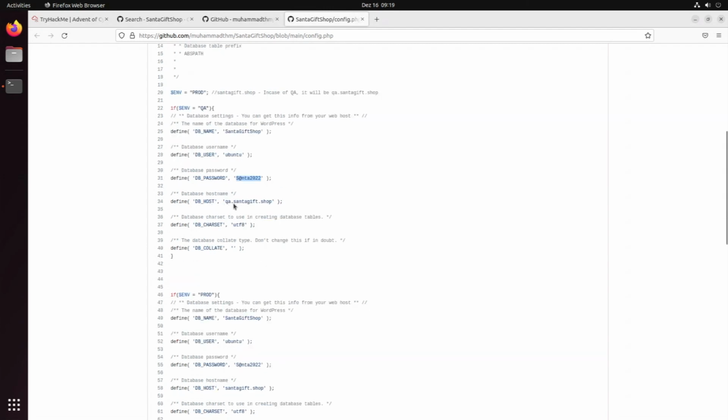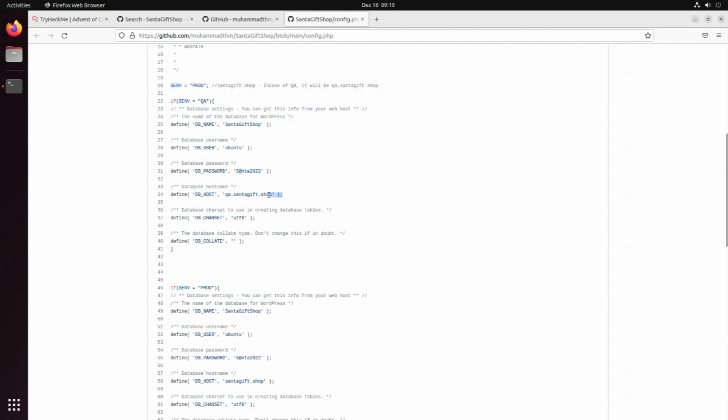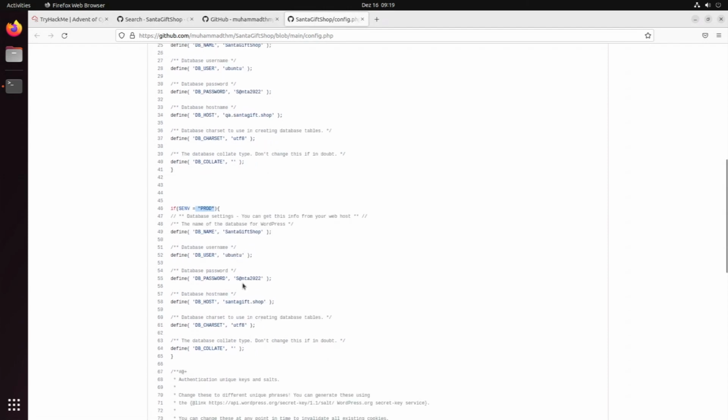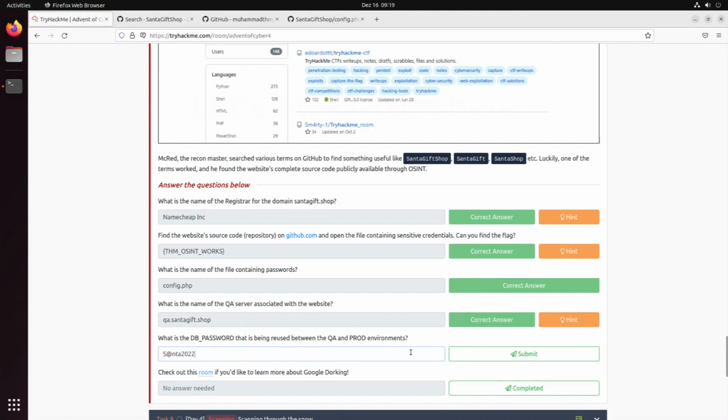And that is the QA environment. And now we go to the production environment. And right here we have also Ubuntu and also Santa22. So I guess Santa22 is the password for both of them. So this should be the answer right here. Let's see. Great.